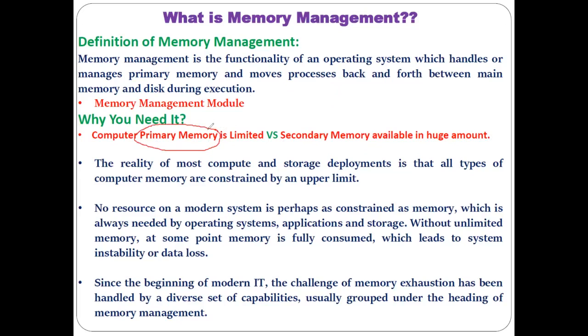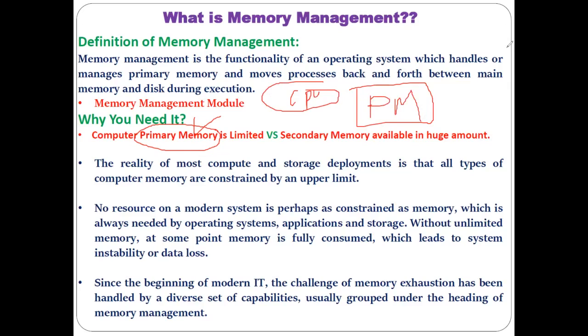But as you know, all the data and programs cannot be stored at a time in the primary memory. That is the reason the data or program which is needed by the CPU for current execution, only that data or information gets stored in the primary memory.